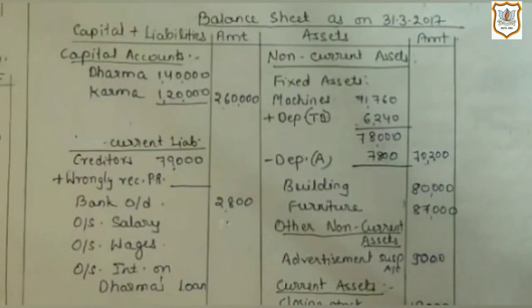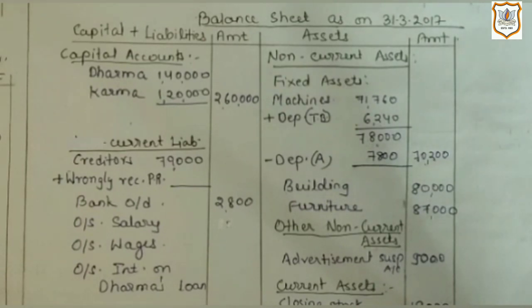Here in trial balance, salary is given 13,200, and with that date is given, which is 28 Feb 2017. That means salary is paid up to 28 Feb 2017. That means for 11 months only. And as per financial year, 12 months, that means 1 year gets completed on 31st March 2017. It means salary of March month has not been paid, which is outstanding.